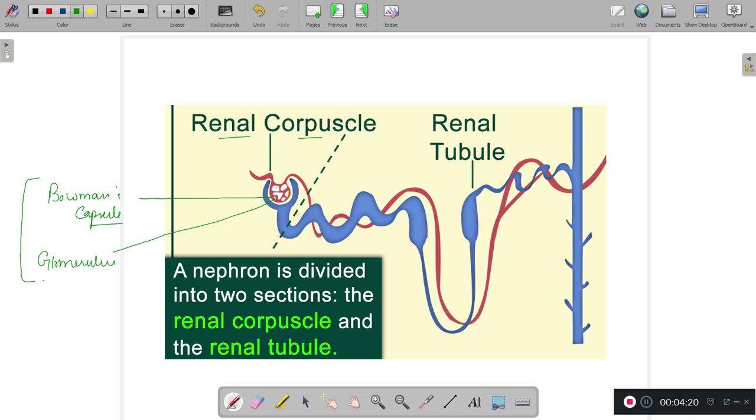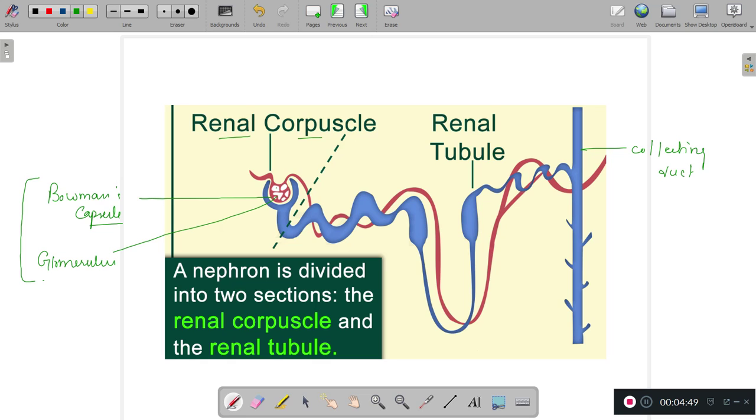And from here the renal tubule starts, this much. This is the renal tubule, which opens into the collecting duct. This is the collecting duct. In the collecting duct, several nephrons are attached and pour their secretion. And this red tube is the blood capillary.